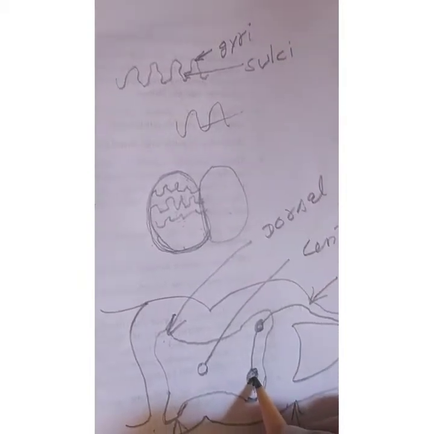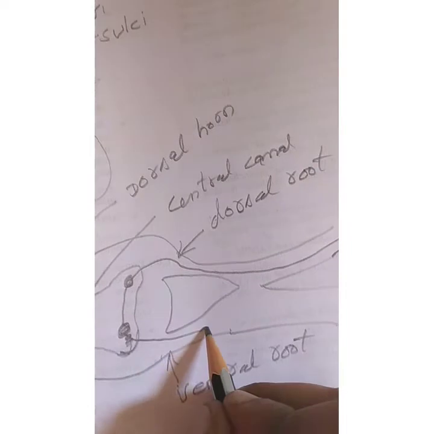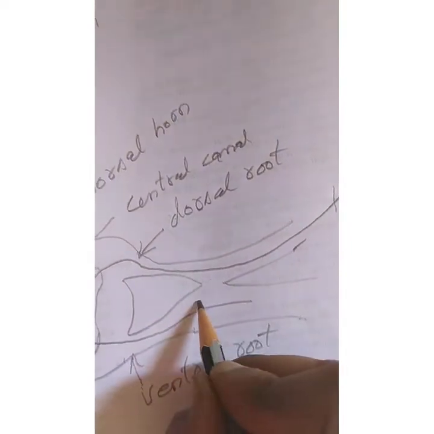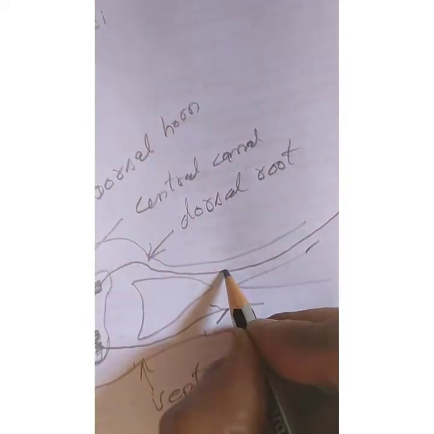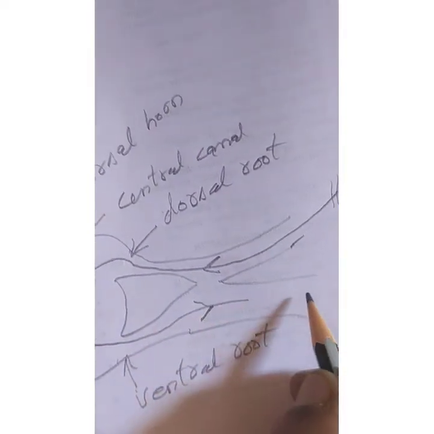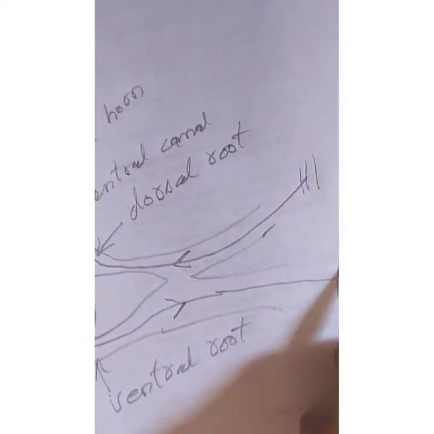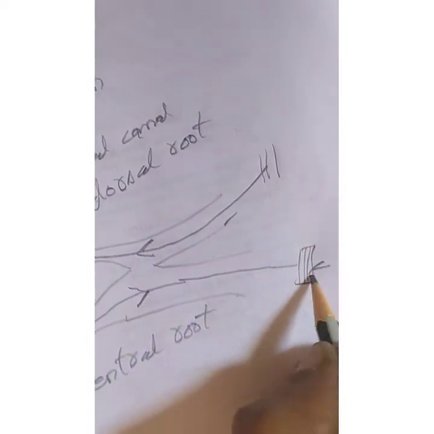Now from here the message is taken through the motor nerve. For the motor nerve, I have to draw a straight line which carries the message, like this arrow I can draw. Here the message is going to the spinal cord. Here the message is going out through the motor nerve. Where is it going? It is going to the muscles or glands. So if I have drawn muscles here, they are the effectors, the ones which are affected.